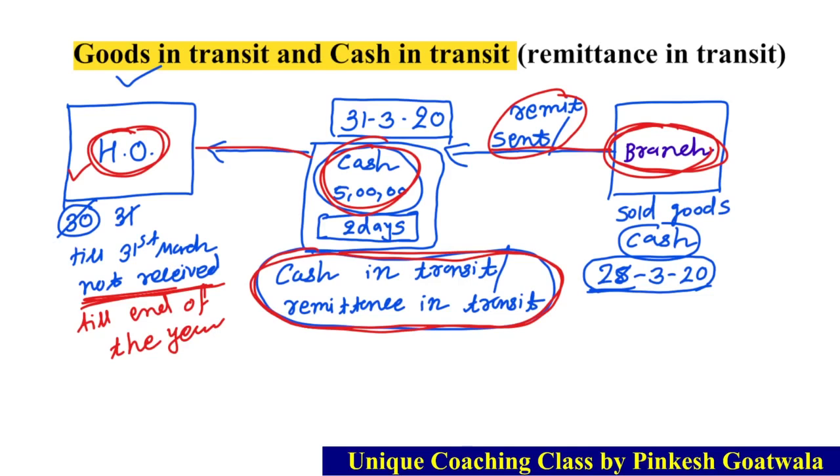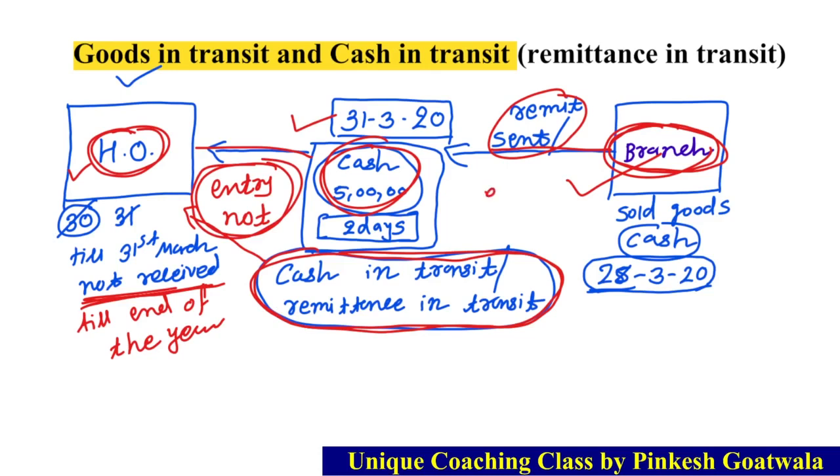Clear? Now about the entry, the same way, who sent the cash? That is branch. Okay, cash કોણ send કરી છે? Branch send કરે છે, right? Branch send the cash and head office not received till 31st March. Now tell me, should head office give entry in his book? No, not at all. Okay, no entry given in the books of head office because head office still didn't receive. Okay, જ્યારે head office 31st March સુધી receive જ નથી કર્યું તો પછી એ કોઈ entry તો આપશે જ નહીં ને. There is no entry in the books of head office.